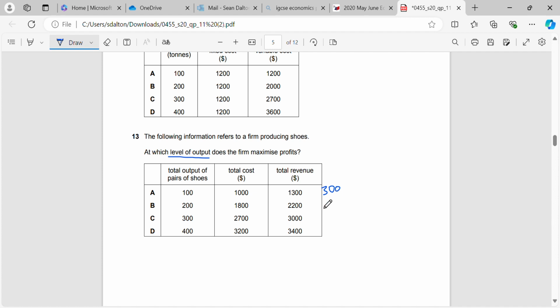At output B, our total profit would be 400. Total revenue minus total cost. C, 300. And D, 200. So at what level of output are we making the most profit? We're making the most profit here at B, at 200 units of output.